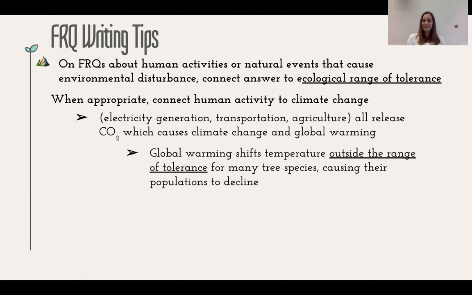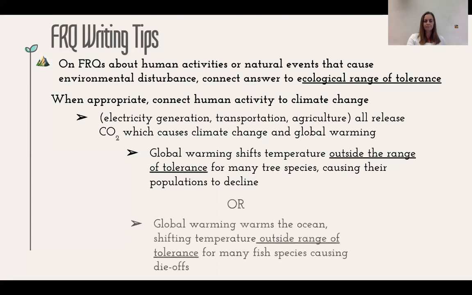And now we can connect that back to that range of tolerance. We can say that global warming shifts the temperature outside the range of tolerance for many tree species, or in our example, many salmon species, which causes their populations to decline. Or we could talk about global warming warming the ocean, which shifts the temperature outside the range of tolerance for many fish species, causing die-offs. So again, this is a tool in our toolbox to talk about why disturbances cause an issue in an ecosystem.